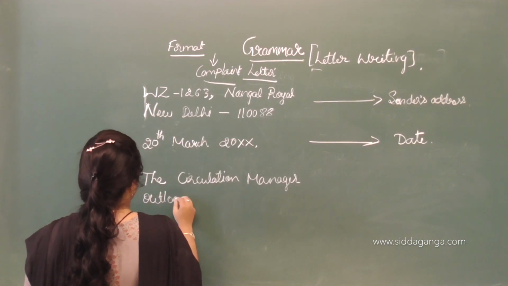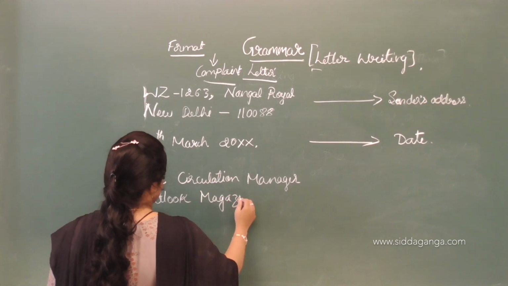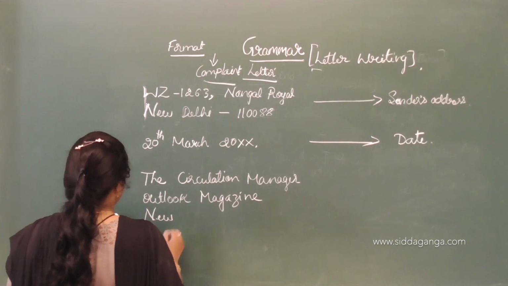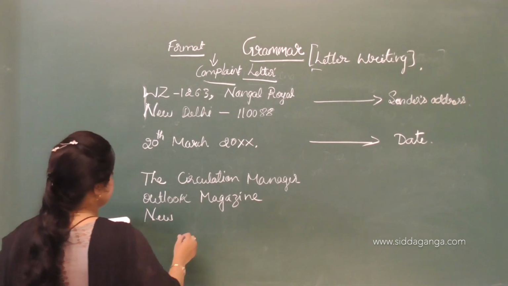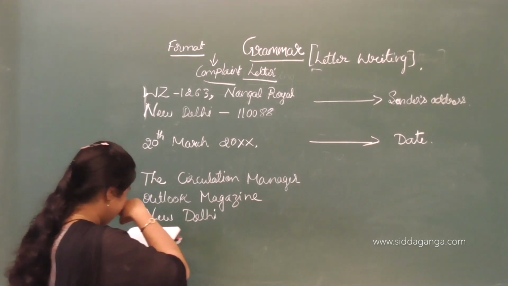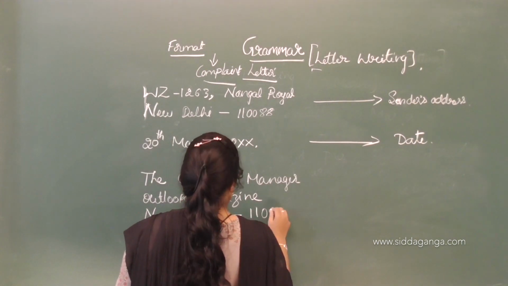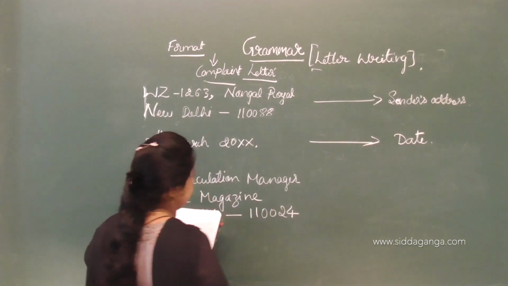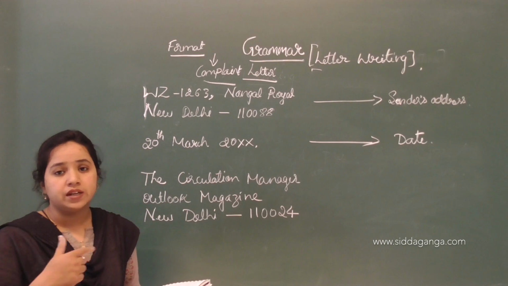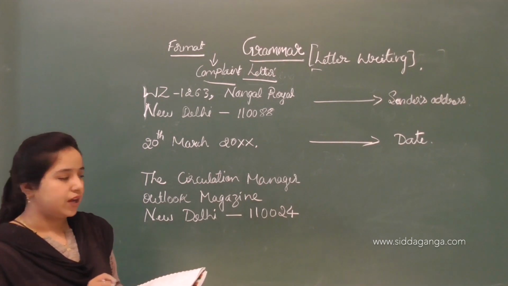So this is the name of a magazine publication. New Delhi, who are circulating. This is not actually a publication, but those who are circulating the magazine, their address it is. Otherwise we have to write the name of the publication. But we are not writing that here, we are writing about who is circulating this magazine, that address we are going to write here.